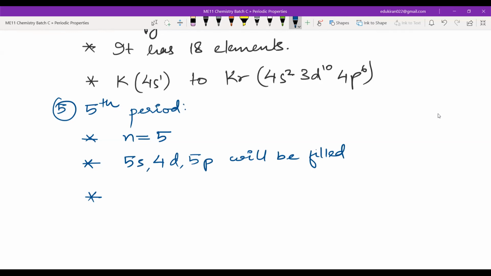Now, how many electrons? s can hold 2 electrons, that means 2 elements. d can hold 10 electrons, that means 10 elements. p can hold 6 electrons, that means 6 elements. So in total here also 18 elements.